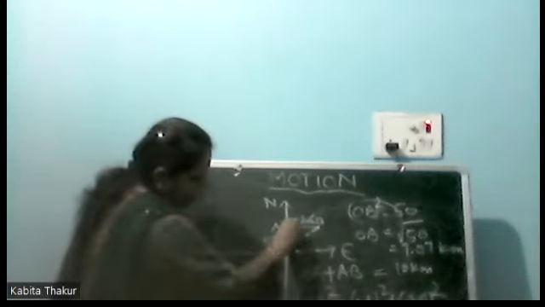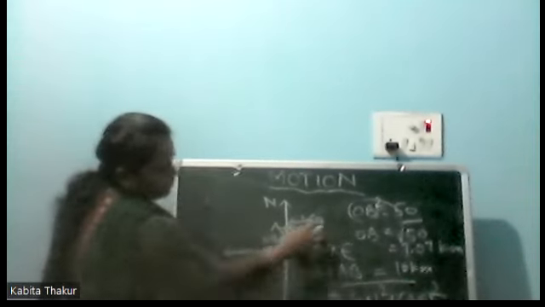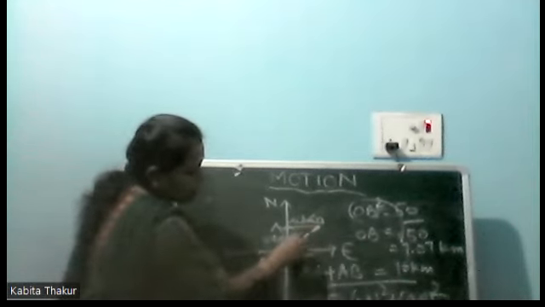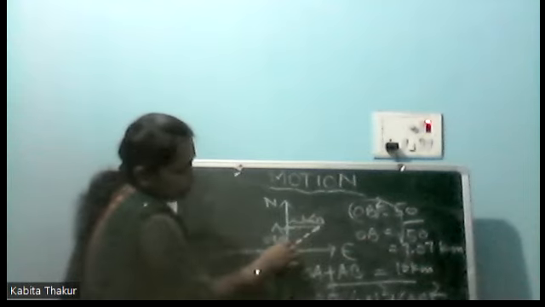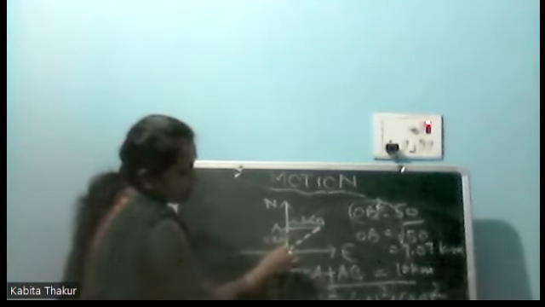Now they are asking what the total distance covered is. So total distance will be simply OA plus this AB. If we want to know the total displacement, we simply join these 2 points. We know that this square is equal to this square plus this square. So we get this and find the distance OB. We will find OB. OB is the displacement. OB is the total displacement. Is this numerical clear?